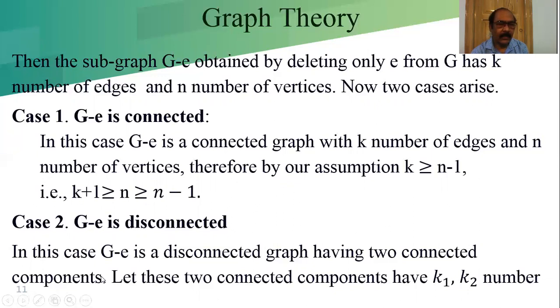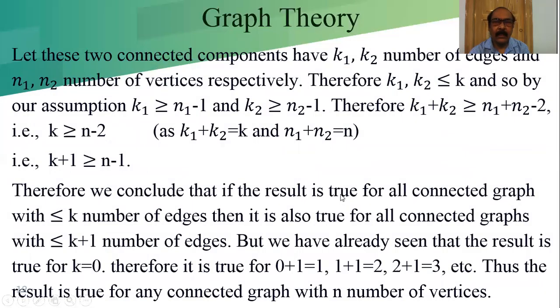Let us consider the two disconnected graphs with k1 and k2 number of edges, and both graphs consisting of n1 and n2 number of vertices. The first one has n1 vertices and k1 edges, and the second has n2 vertices and k2 edges.